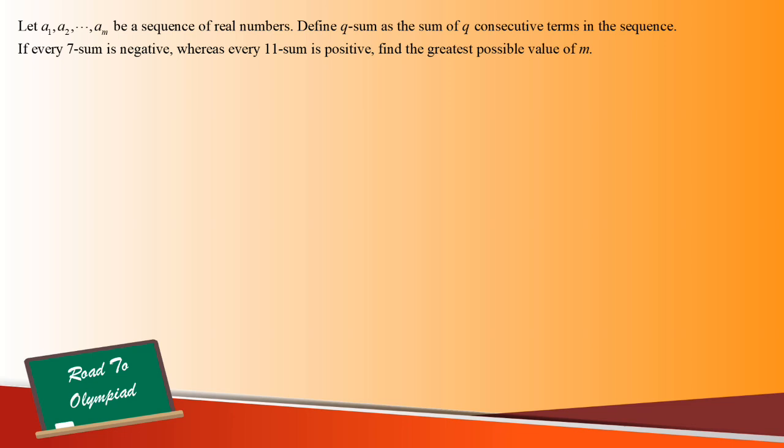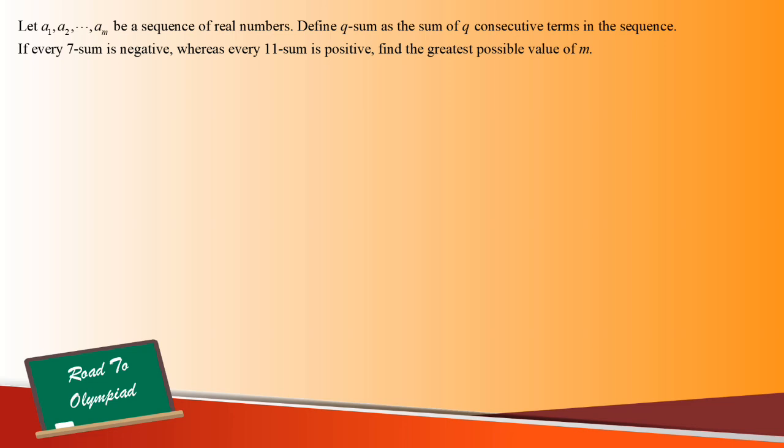Consider the following problem. Let A1, A2, up to AM be a sequence of real numbers. Define a Q sum as the sum of Q consecutive terms in the sequence. If every 7 sum in the sequence is negative, whereas every 11 sum is positive, find the greatest possible value